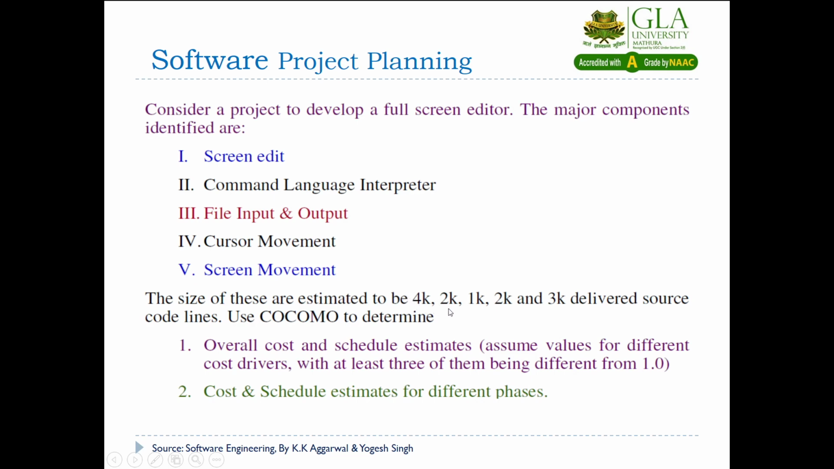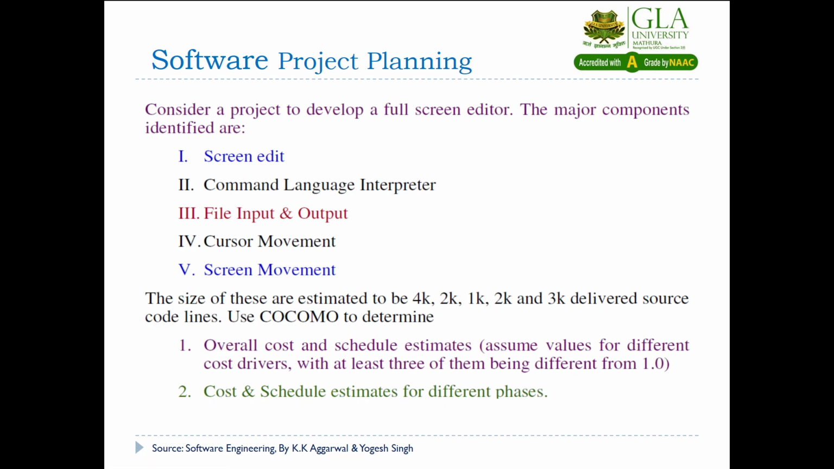4,000 lines of code, 2,000 lines of code, 1,000 lines of code, 2,000 lines of code, and 3,000 lines of code respectively. So how will we get the total size? We will sum up all these, so it will give you the total size of the project. Now you have to estimate the overall cost and schedule, and the cost and schedule estimates for the different phases.